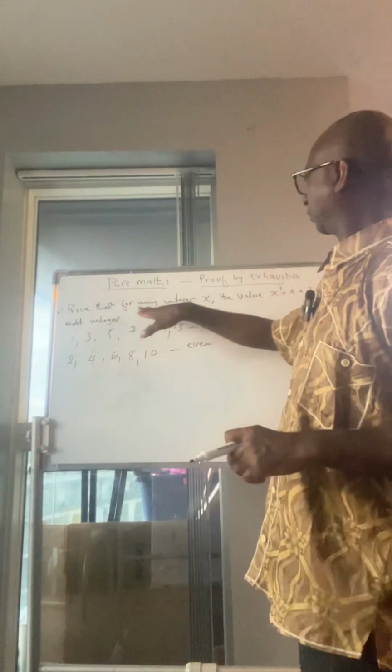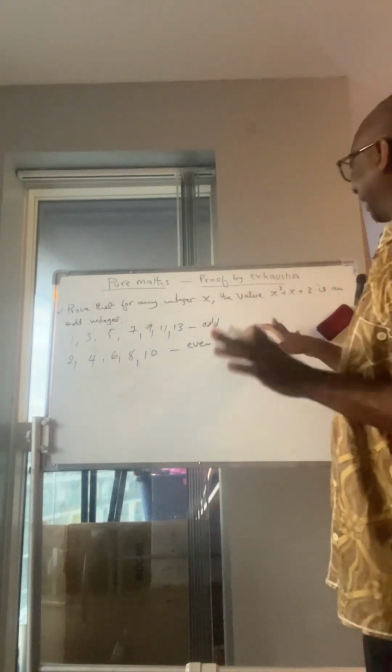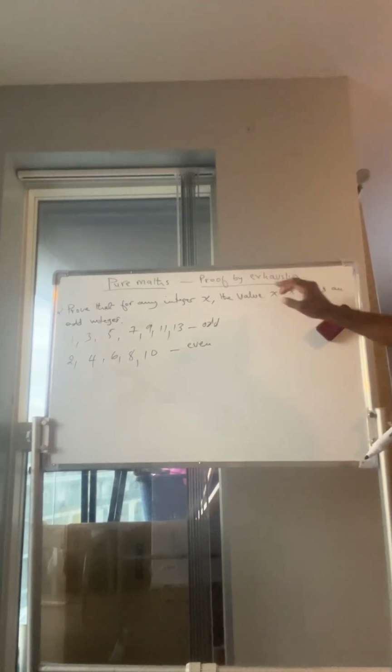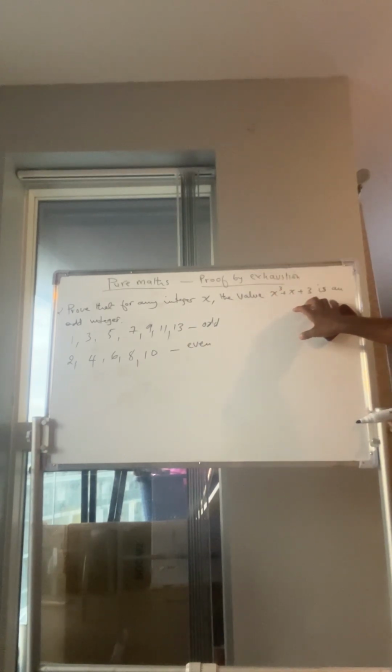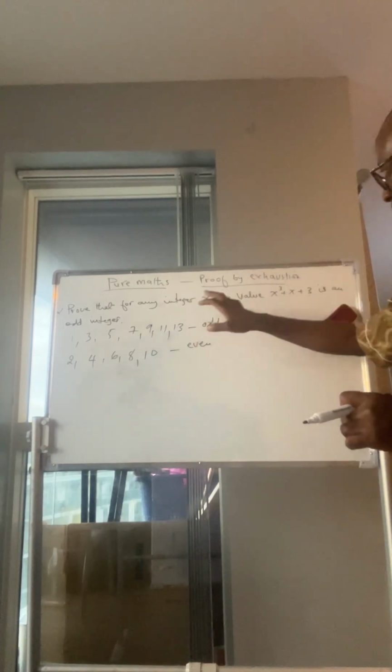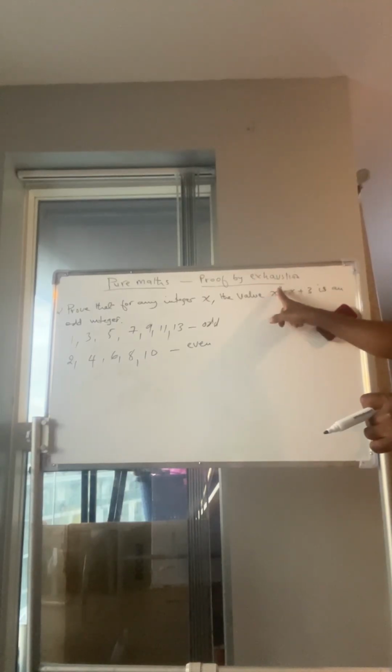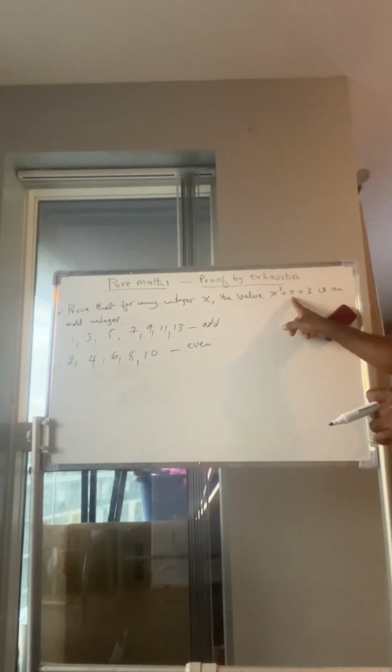Our proof says, prove that for any integer x, whatever number you represent with x, if you calculate this function, if you take x to be 1, this is going to be 1 raised to the power of 3 plus 1, that is 2, plus 3, 7.